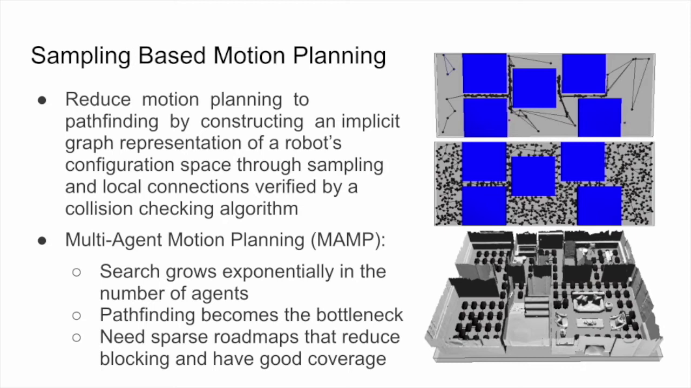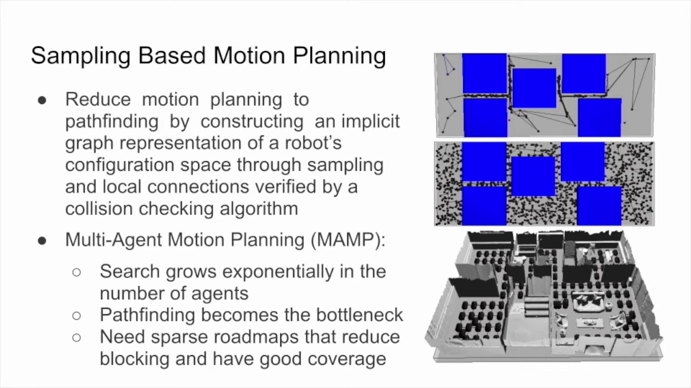The methods shown here bias sampling to get connections in narrow passages. Rather than sample uniformly, they sample in regions that are likely to be a part of the solution trajectory, which improves performance in environments of narrow passages. In the multi-agent setting, which in our case simply means that a roadmap is used by two or more agents simultaneously, the search space grows exponentially in the number of agents.